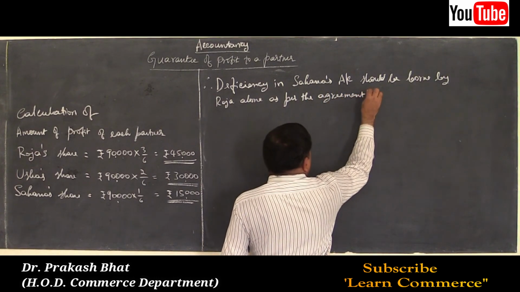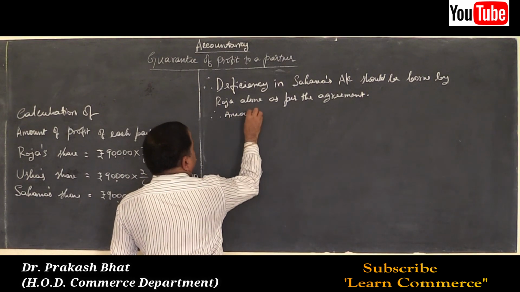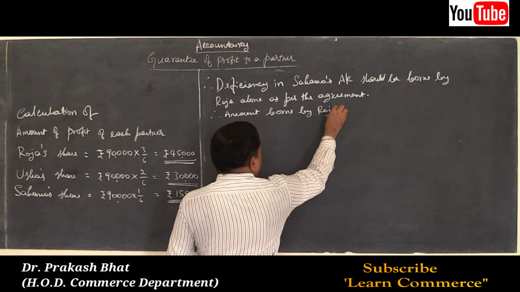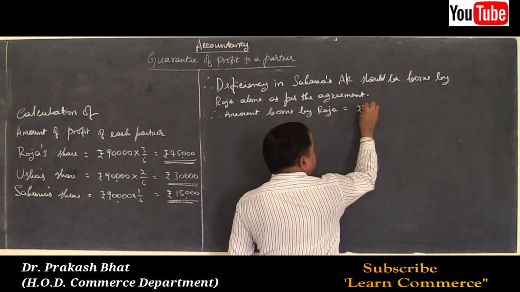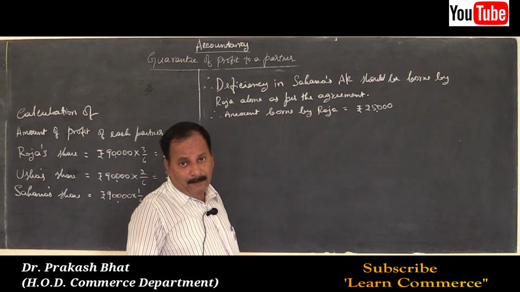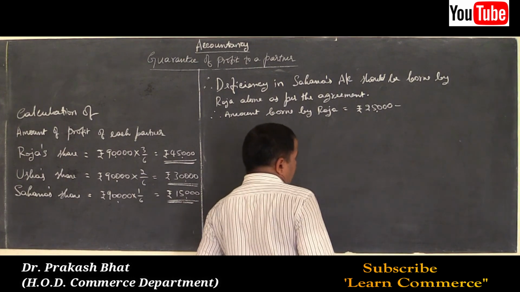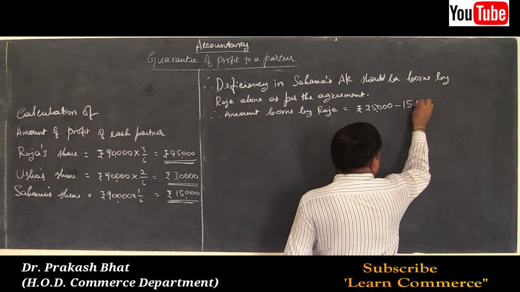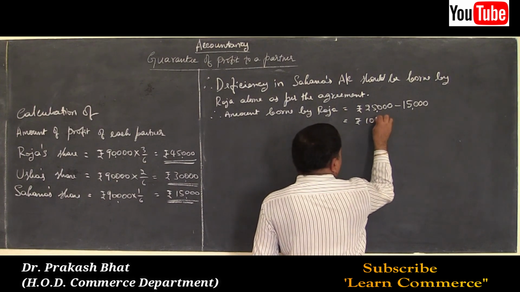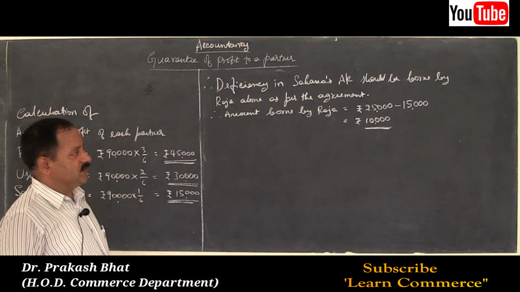Therefore amount borne by Roja is equal to rupees 25,000, that is guaranteed amount, minus actual profit of Sahana 15,000, is equal to rupees 10,000.